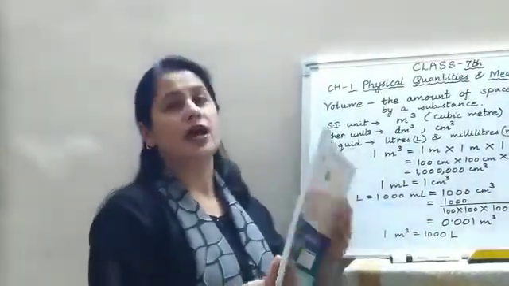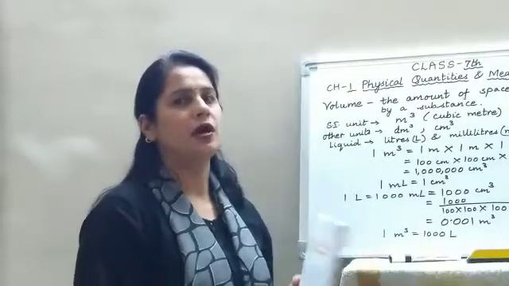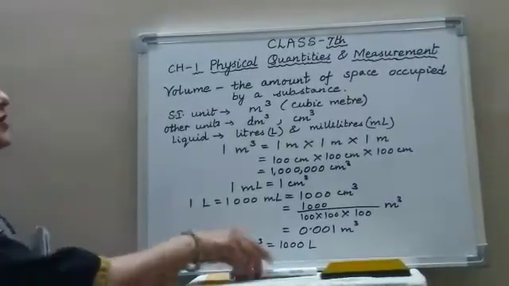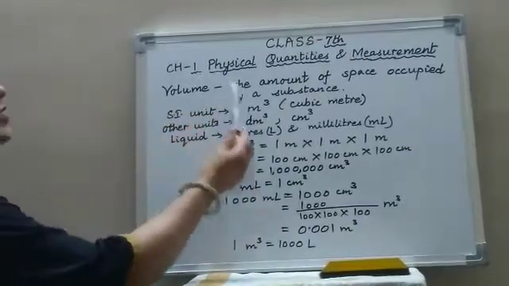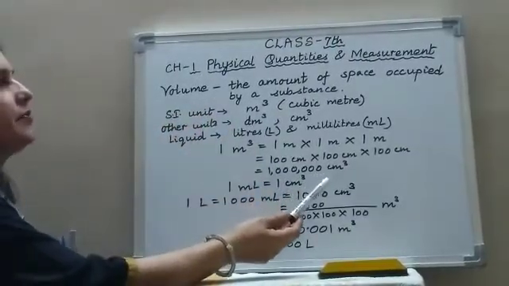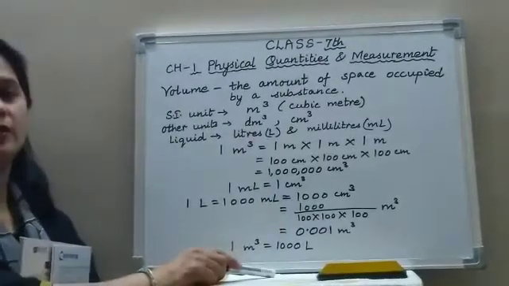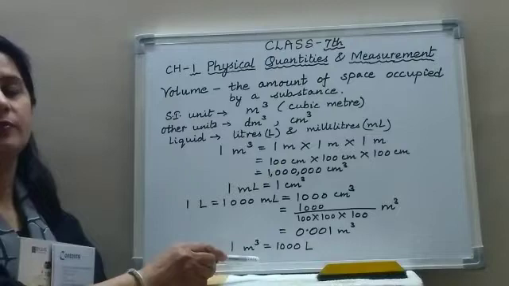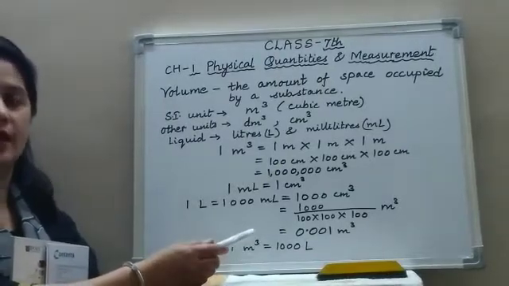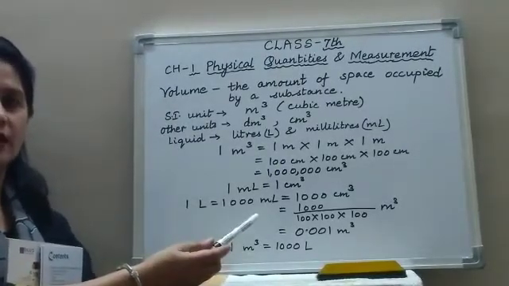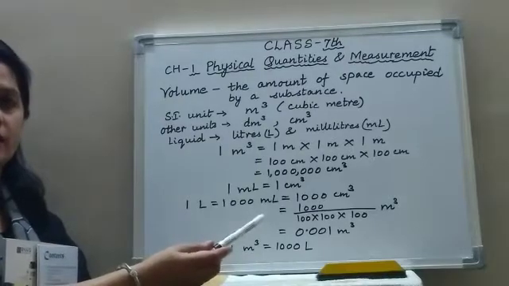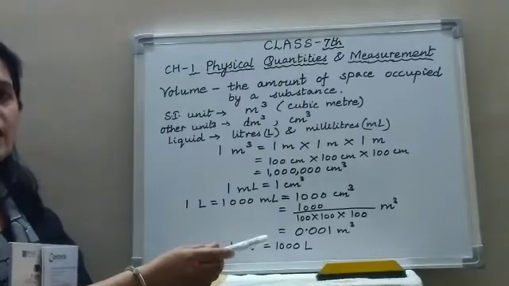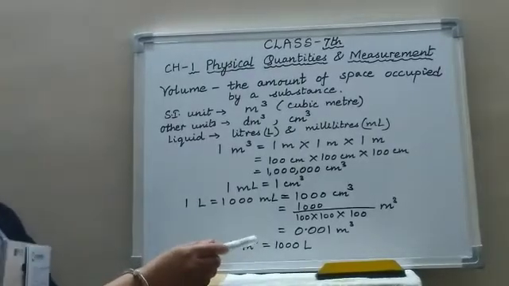Children, today I'll start chapter number 1. We'll start with chapter number 1, Physical Quantities and Measurement. Now, what do you mean by physical quantities? The quantities which can be measured like length, mass, time, temperature, area, volume, density, these are called physical quantities.